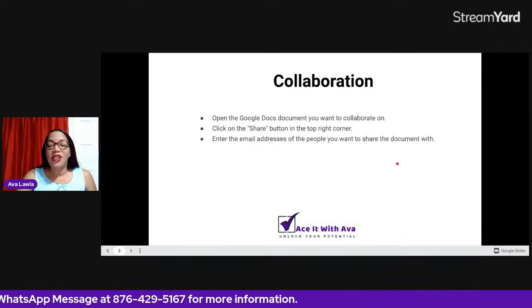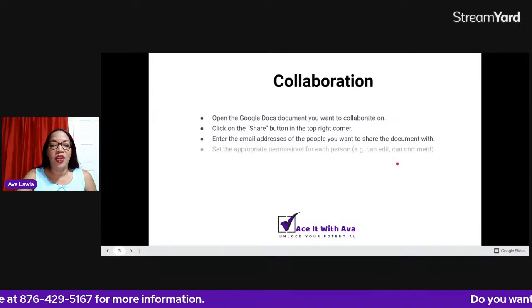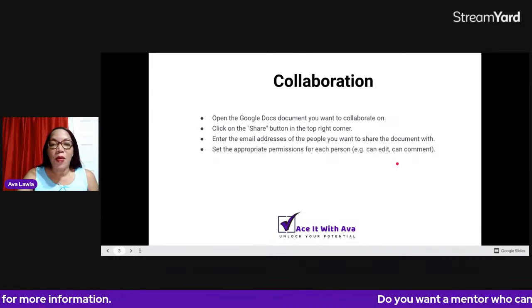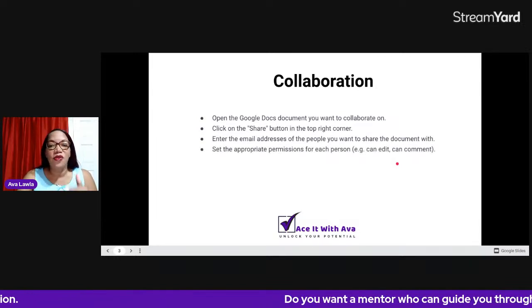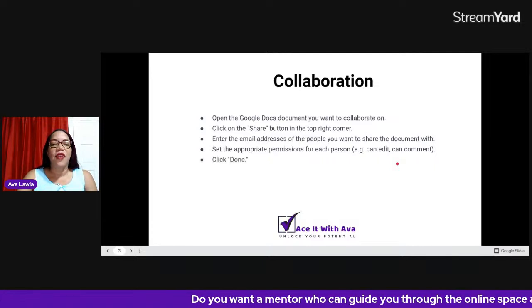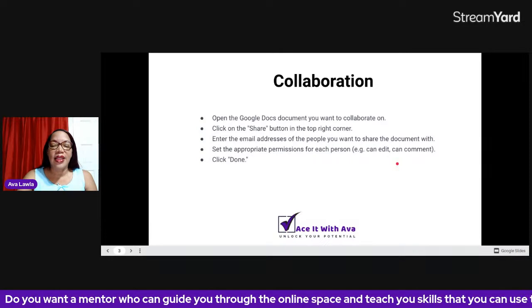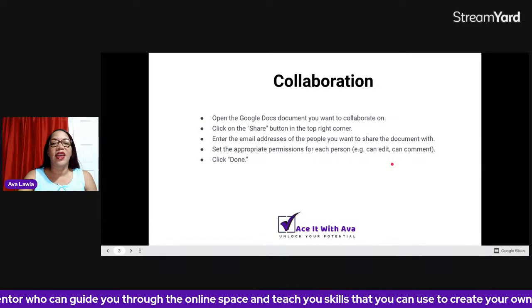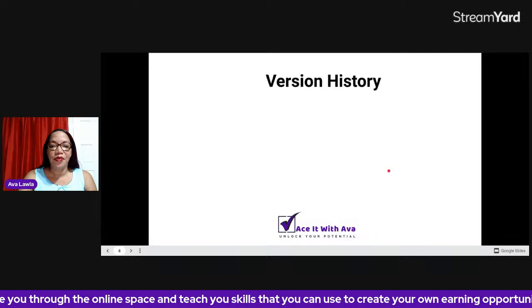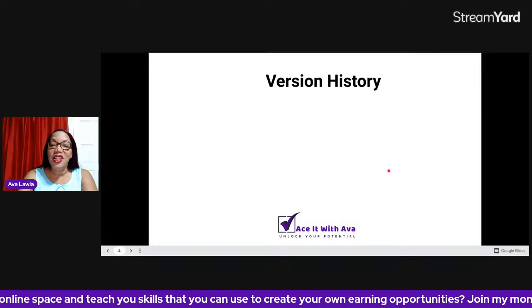Enter the email addresses of who you want to share the document with. Set the appropriate permissions, which is what we did: who can edit, view, comment, remember that? And then finally, you would click Done or click Send, and the person would get an email letting them know that they can be a collaborator.